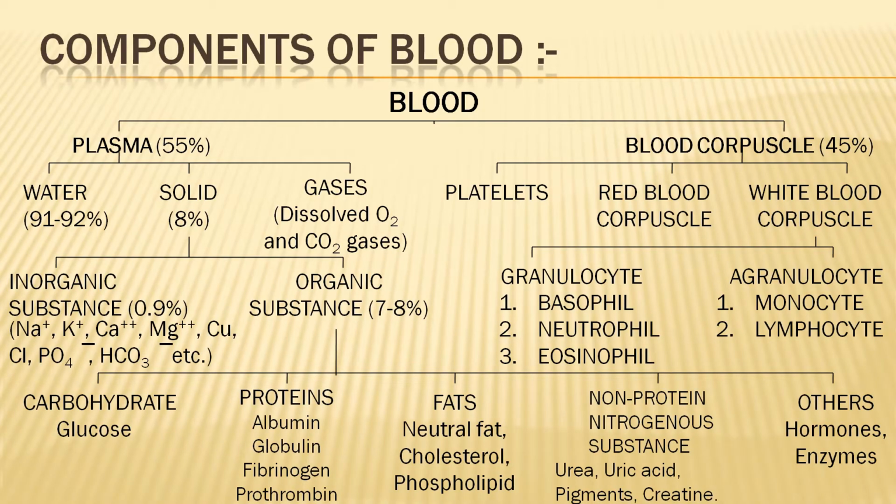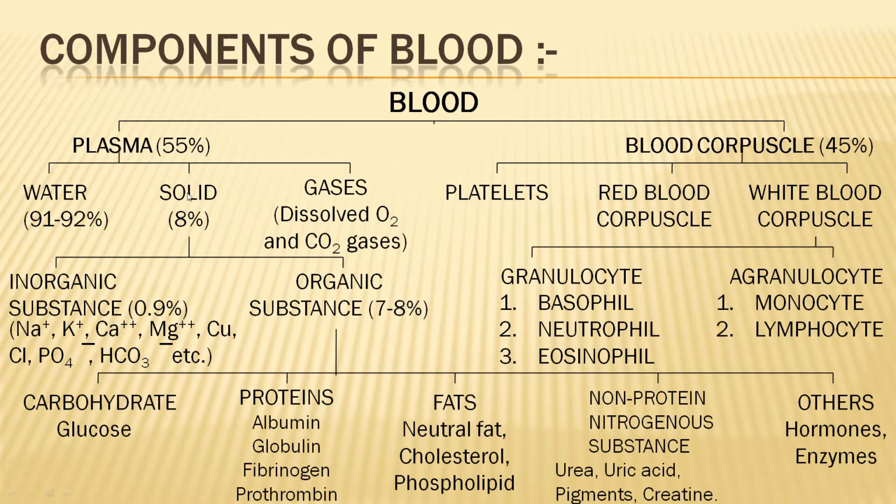So it constitutes mainly of water, solid and gases. Water is the main constituent, the maximum percent, with solid and gases in dissolved form. Oxygen and carbon dioxide are present in plasma in dissolved form. Its fluidity is more, so water is more than solid.